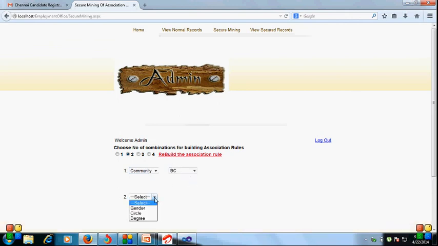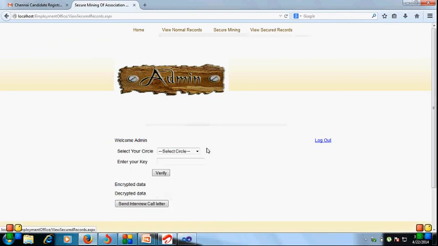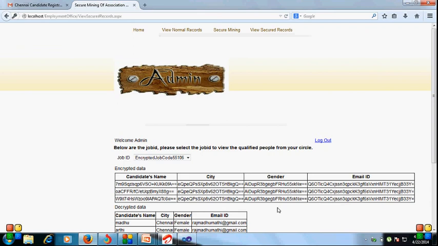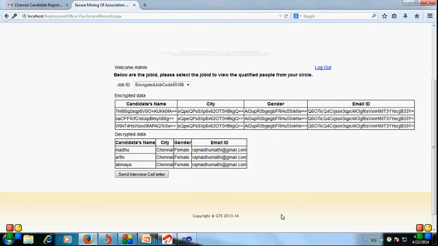Select it, and click Chennai. Get verified. We get a job ID and a code. For that encrypted code, we select it, and we have the data like this. What are the Chennai details?